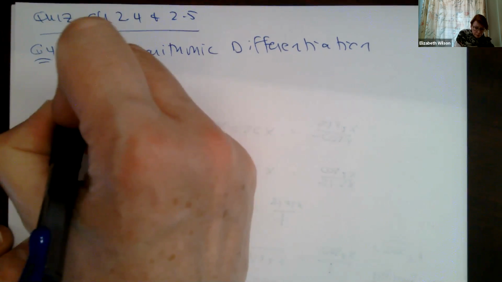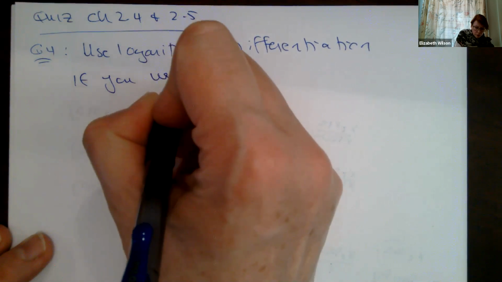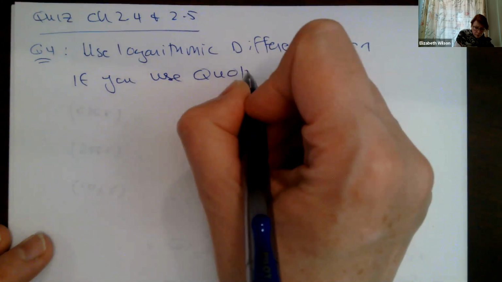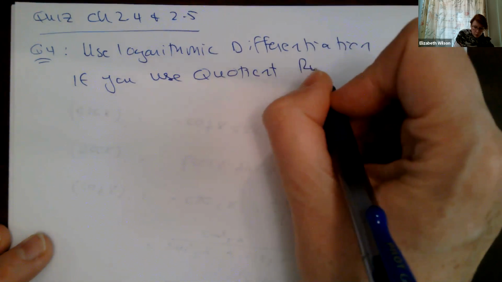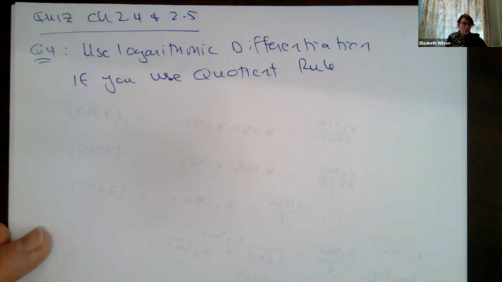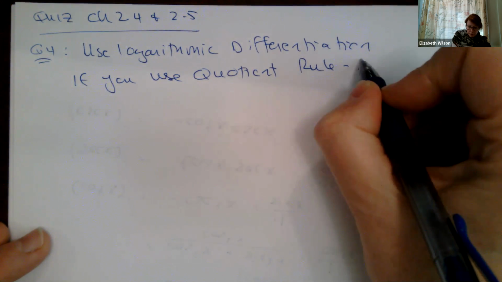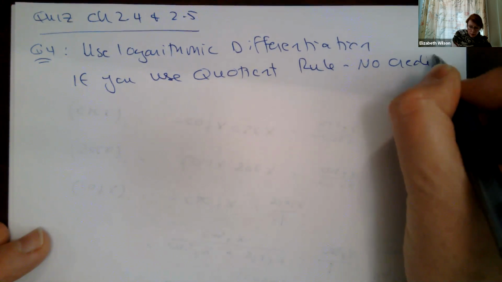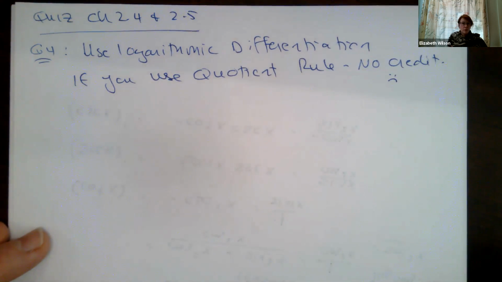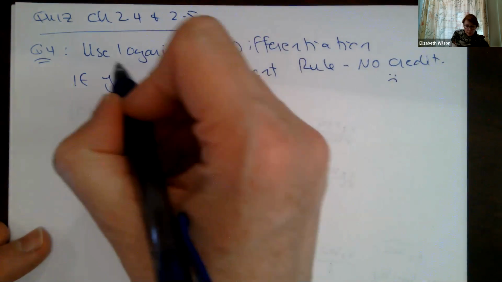So if you use the quotient rule, which technically will also get you the answer, but if you use the quotient rule, you get no credit. And that's a bummer because you're going through and you're doing this stuff, but you didn't answer the question.